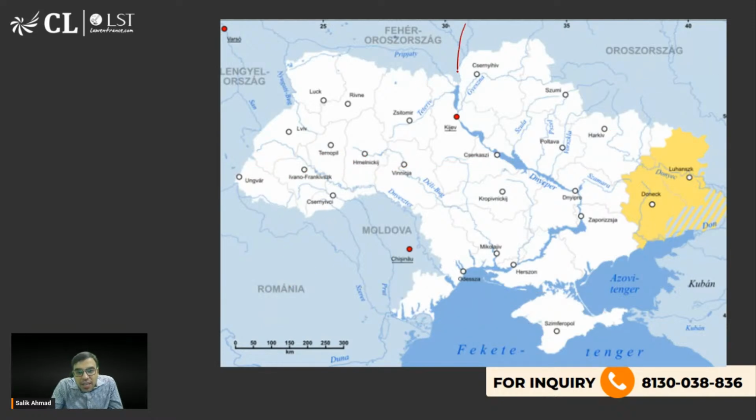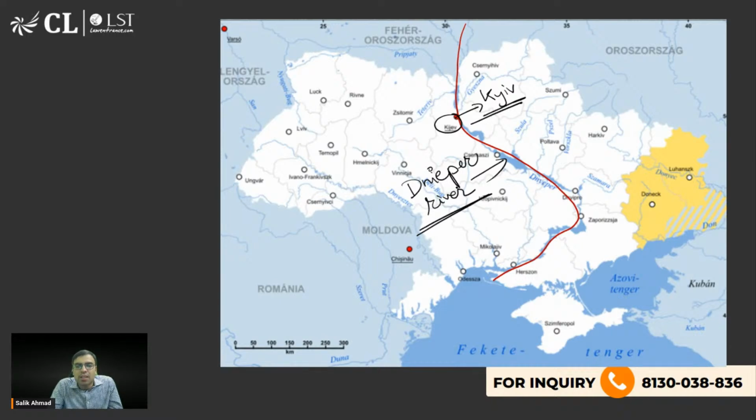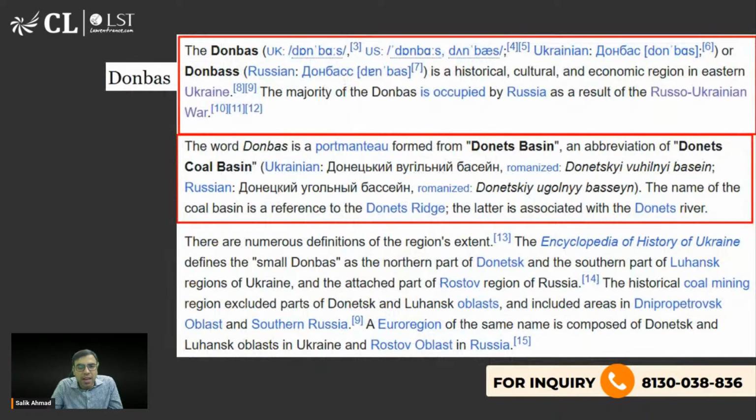Okay. अच्छा ये river जा रही है ऐसे. What is the name of this river? और इस river पर इसकी capital भी बसा है. So the capital Kyiv, अगर आप देखोगे, is here. Okay. And this river is called as what? Dnieper, D-N-I-E-P-E-R. Dnieper river is there. Okay. So this is what you should be knowing. Okay. And ये वाला क्रीमिया हो गया. Now, and Donbass region. So D-O-N-B-A-S भी लिखते हैं, B-A-S-S भी लिखते हैं. Okay.